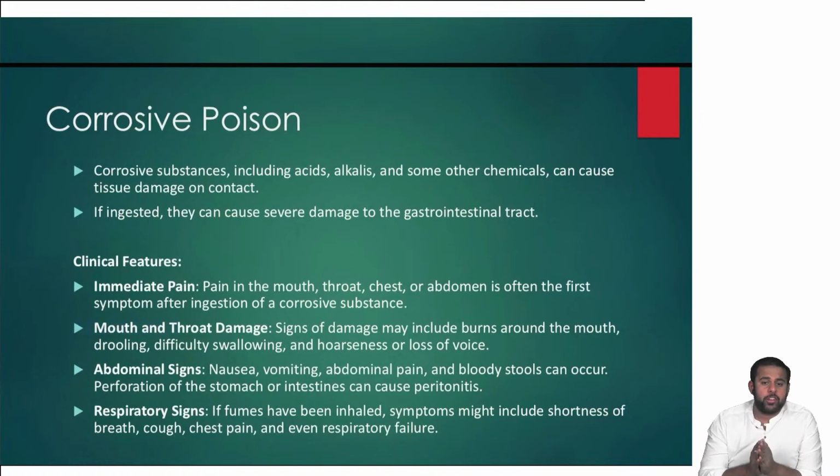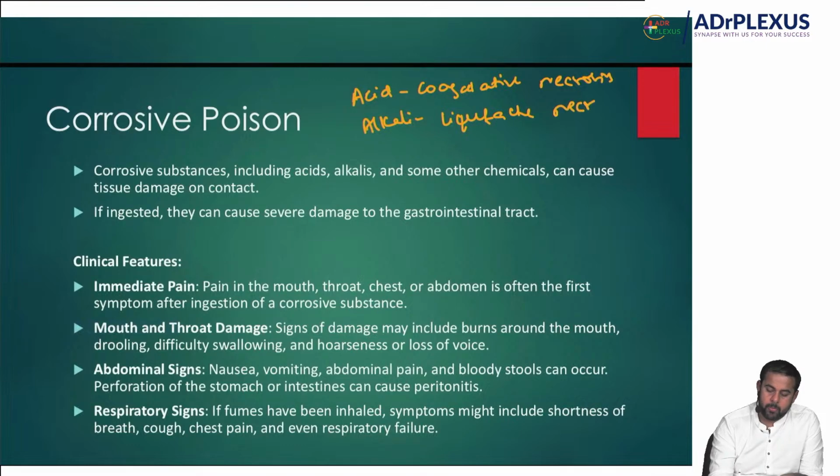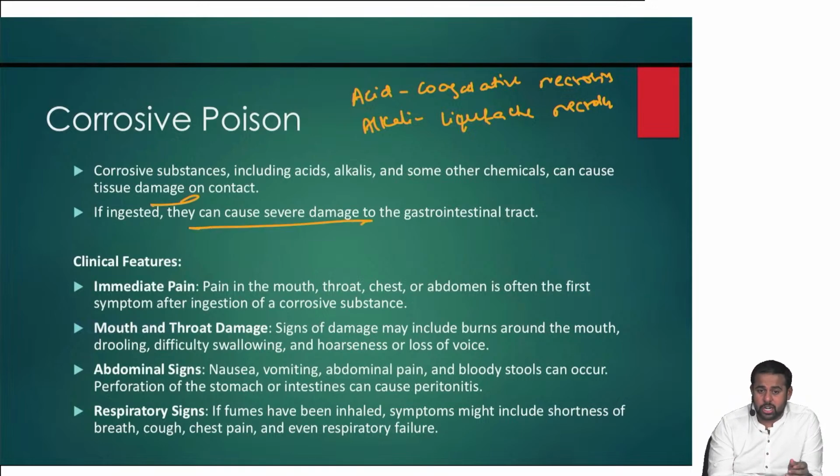Then coming to corrosive poisonings. Corrosive poisonings may be acids or alkalis. Which is more dangerous, acid or alkali? Acid causes coagulative necrosis and alkali causes liquefactive necrosis. Corrosive substances, including acids, alkalis, and some other chemicals, cause tissue damage on contact. If ingested, they cause severe damage to the gastrointestinal tract.